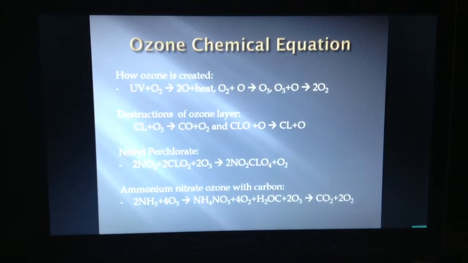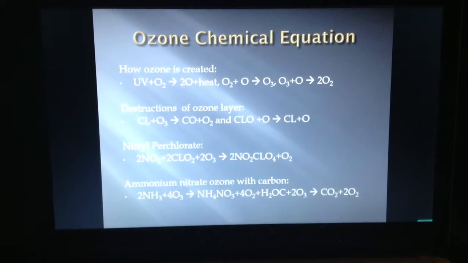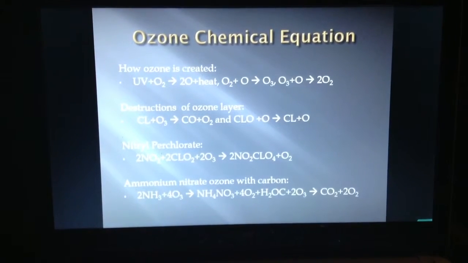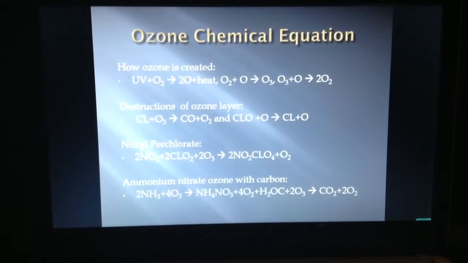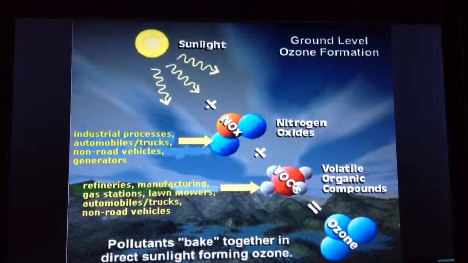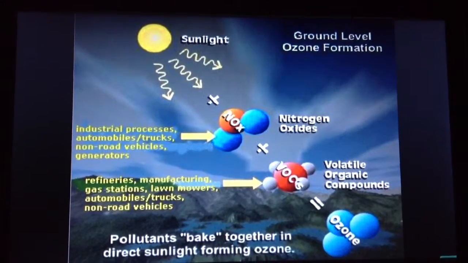2 moles of nitrogen dioxide and 2 moles of chloride and 2 moles of oxygen yields to 2 moles of nitrogen dioxide and petrolate and oxygen. As you can see from these pictures, sunlight and nitrogen oxide and volatile organic compounds yields to ozone.